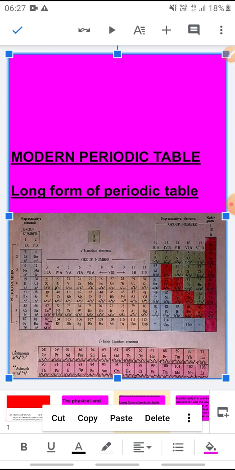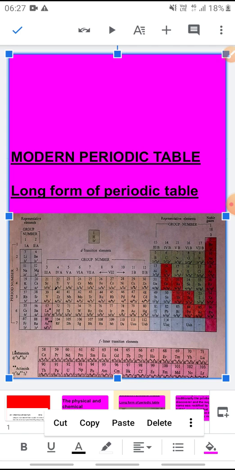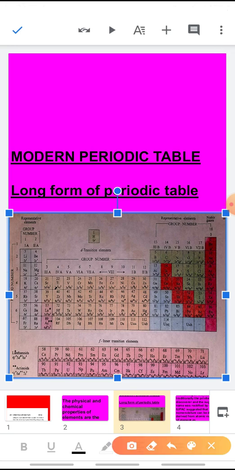How many columns are there, how many groups are there. Groups means the columns, the vertical columns, 18 groups. And how many periods are there? Periods means the horizontal rows, 7 horizontal rows. How many blocks are there? 4 blocks, S, P, D and F. This one is S, this is S, P, D and F block. And in S block, you all can see 2 vertical columns are there. P block, 6 vertical columns are there.